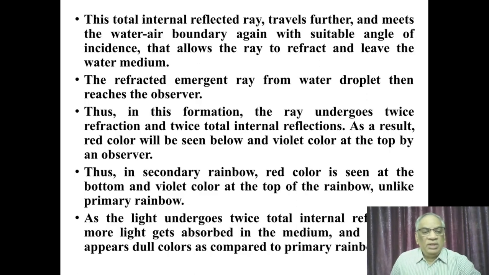Thus, in this formation, the ray undergoes twice refraction, twice total internal reflection, one dispersion. As a result, the red color will be seen below and the violet color seen above the observer. As the light undergoes twice total internal reflections, more light gets absorbed in the medium due to the reflection process, and hence it appears fainter as compared to the primary rainbow.